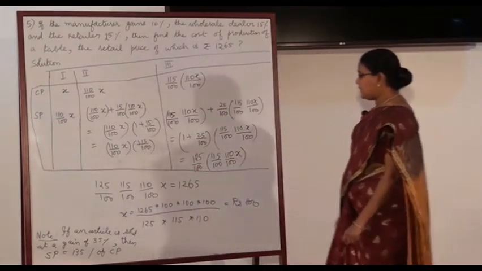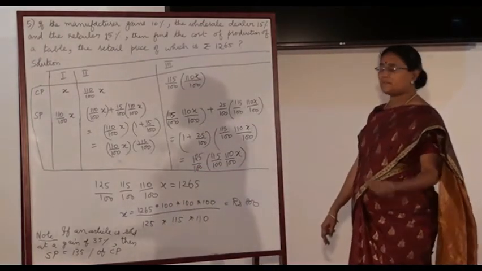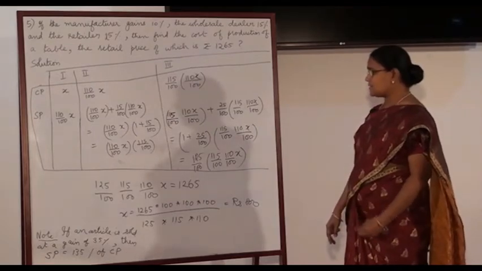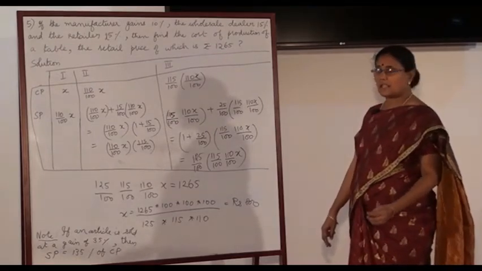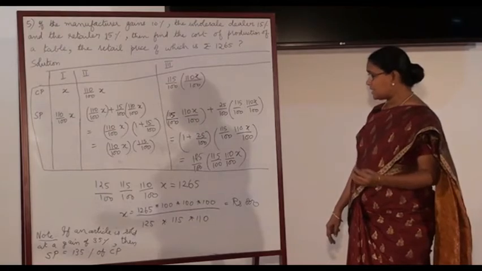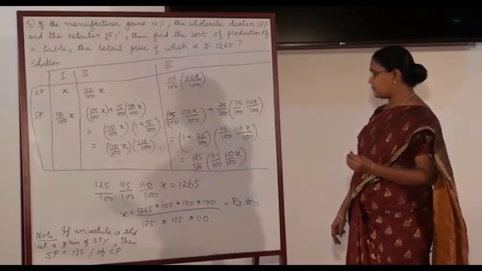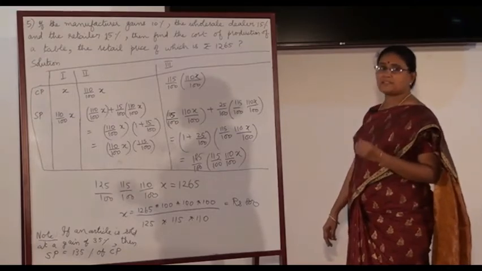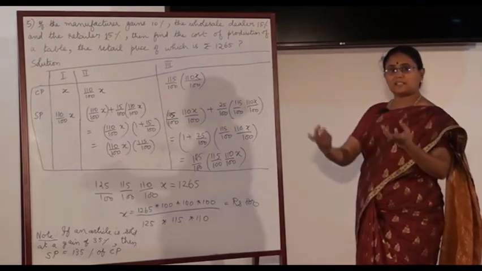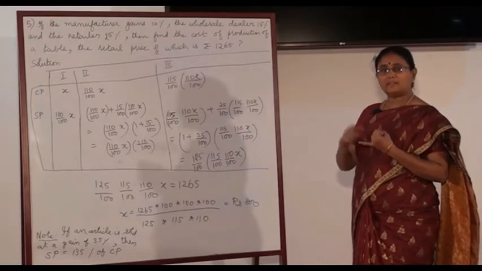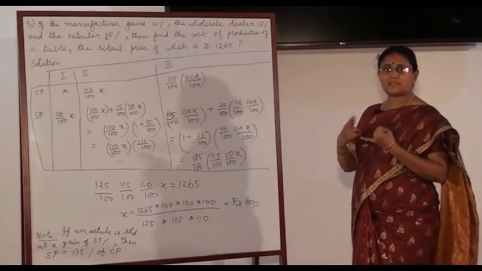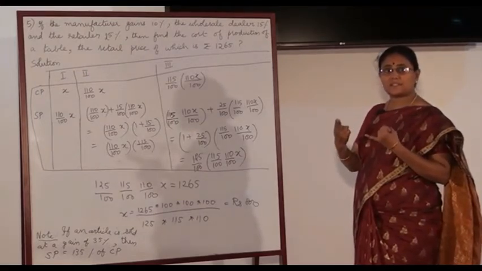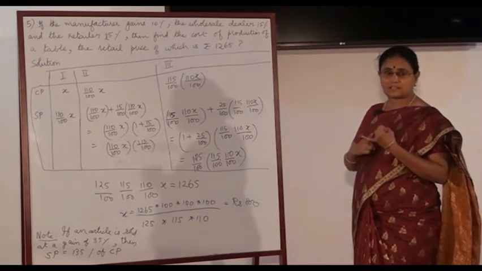Note: if an article is sold at a gain of 35%, then what is the selling price? The selling price is 100% plus 35% of CP. First he takes the CP and then the 35% profit, so 35% of CP is also included in the selling price.